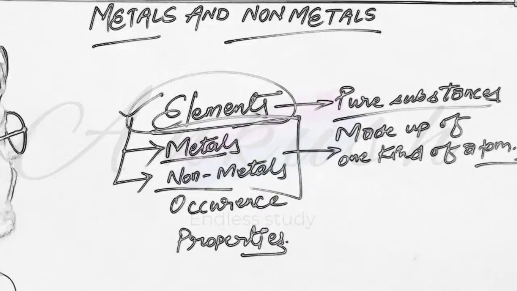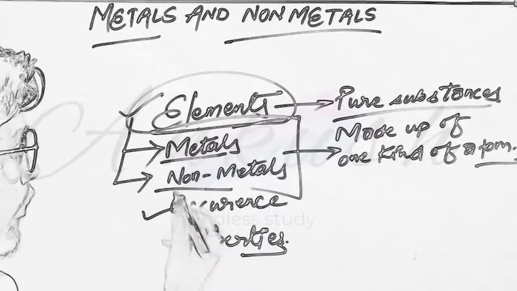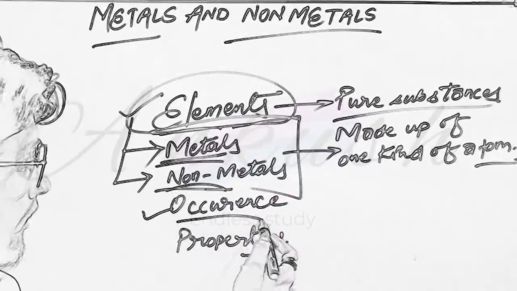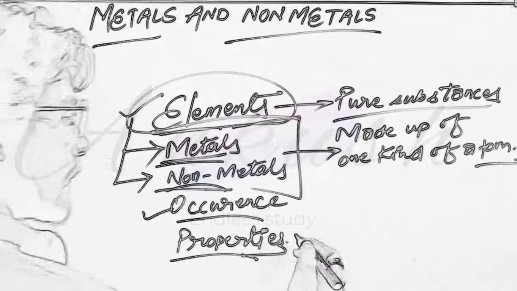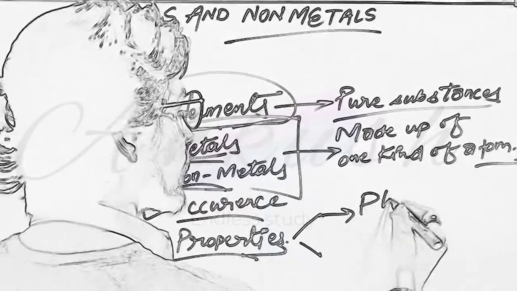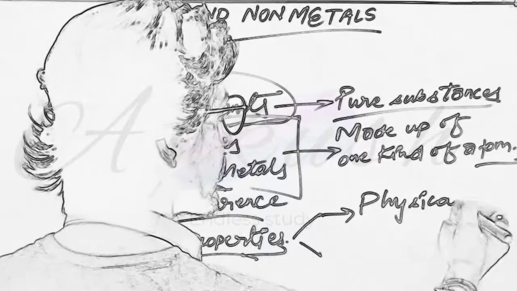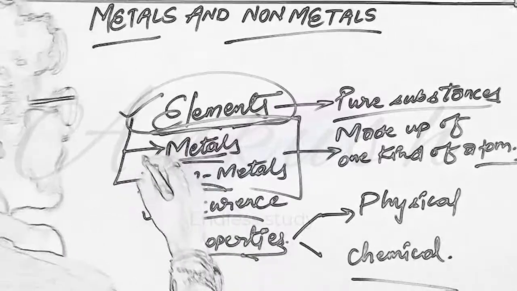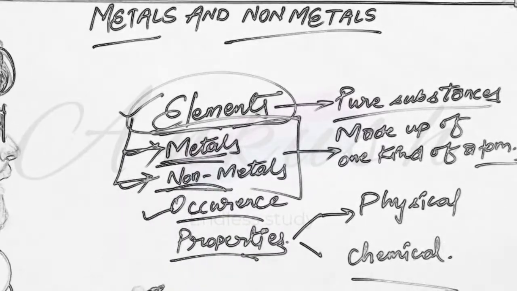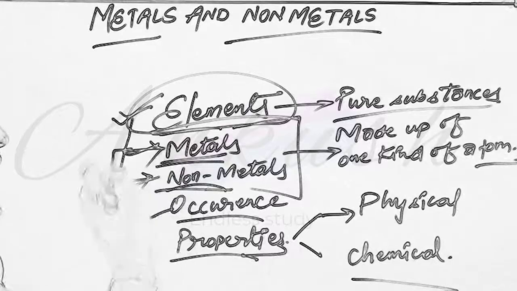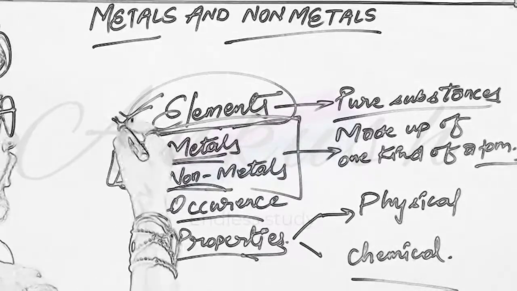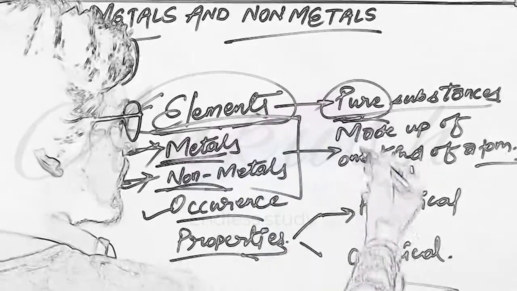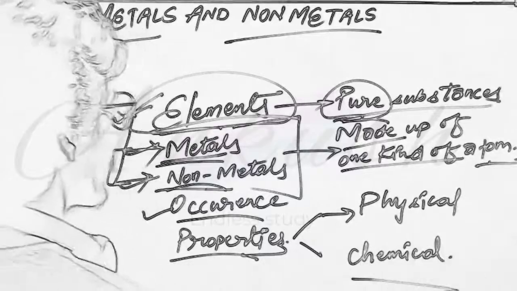So in this chapter, we will come to know about their occurrence. First of all, what are metals, what are non-metals, how do they occur, and what are their properties. Properties, that is the physical properties and chemical properties. Because the properties of metals and non-metals are different, and these are the subcategories of elements. So first of all, we will go through the study of elements. What are elements? As I told you, these are pure substances made up of one kind of atom.